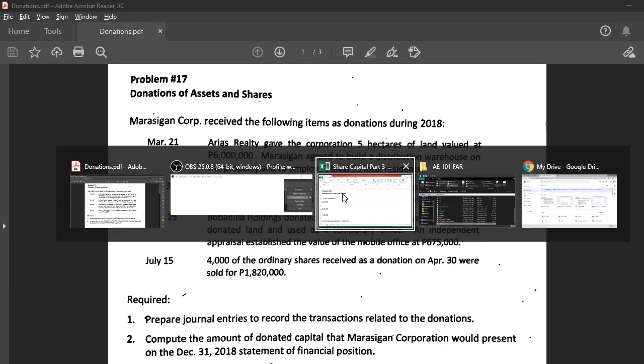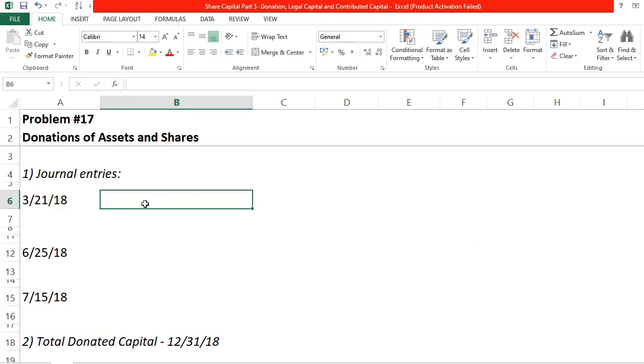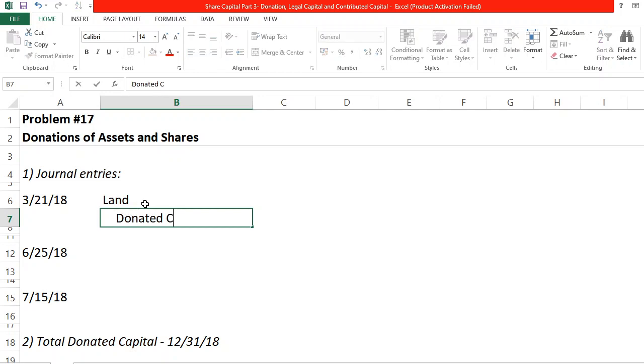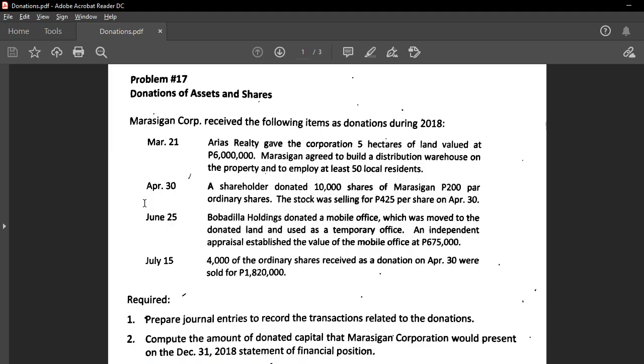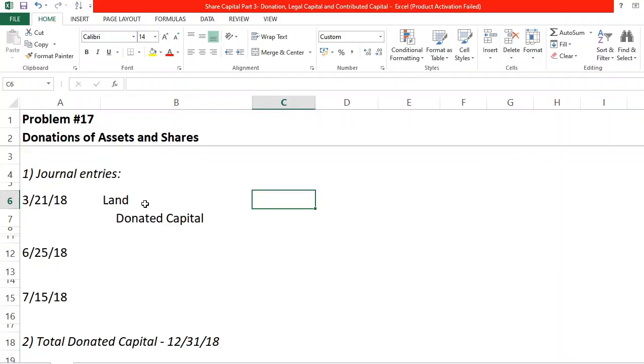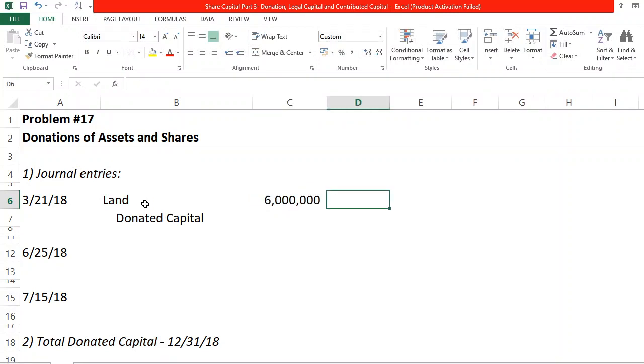So our entry is just a simple land debit at fair market value as always, and we just have to credit donated capital. Every time we receive property through donation, we just have to credit donated capital, in the amount of 6 million, which is the fair market value of the land.